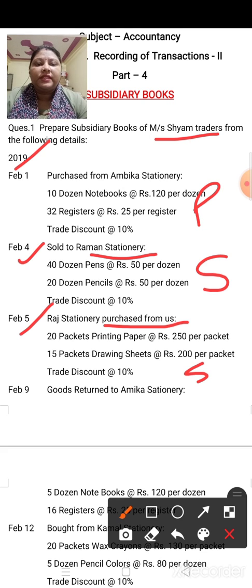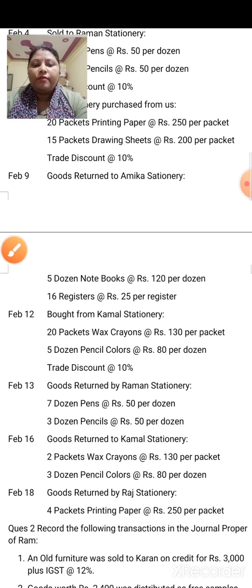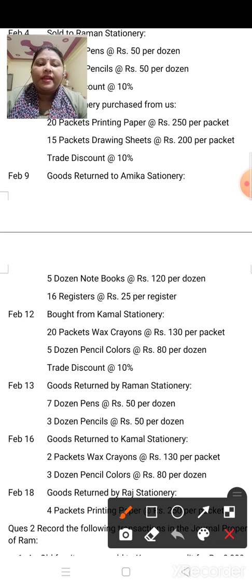So two transactions are in the sales book and one transaction is in the purchase book. Okay. Now the transactions are remaining. Look at Feb 9: goods returned to Ambika Stationery.